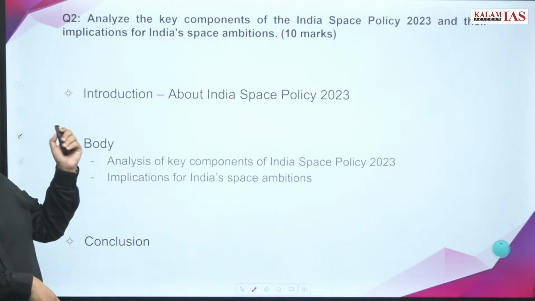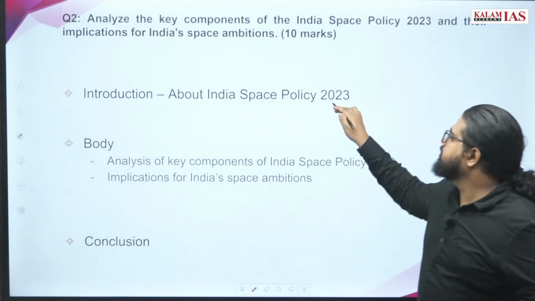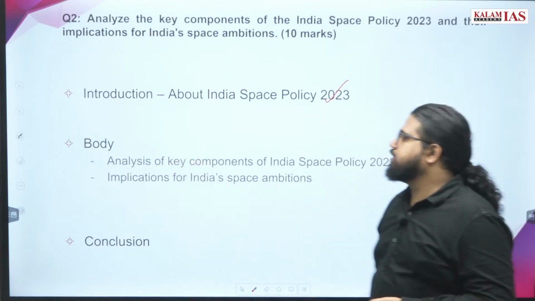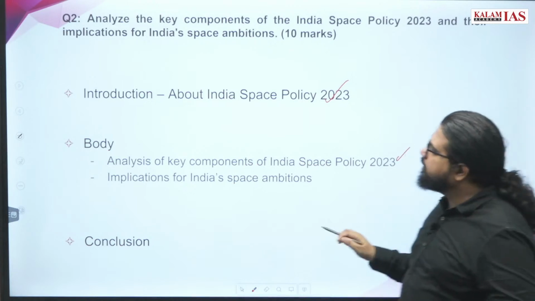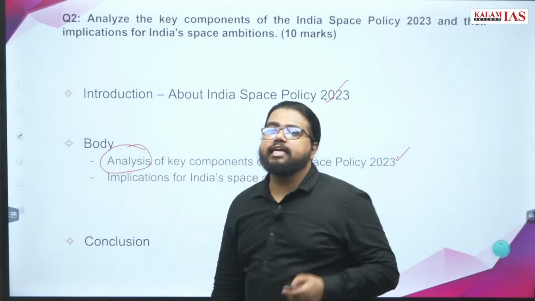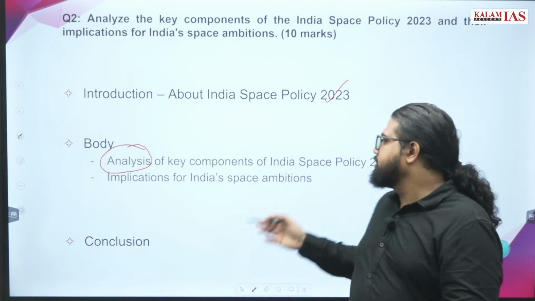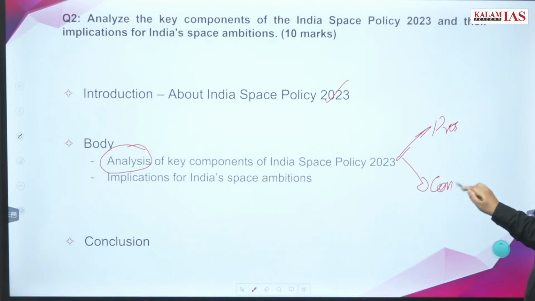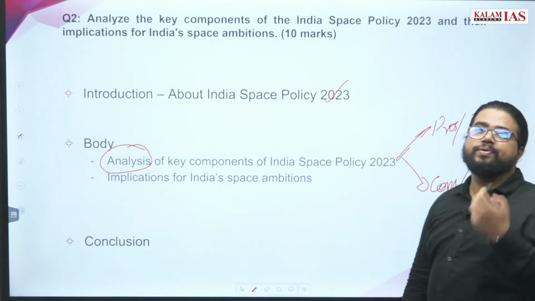Let's move ahead. So what will be the structure of your answer? Introduction will be about Indian Space Policy 2023. You can give a very brief idea. In the body, it shall include 2 parts: analysis of key components of India space policy. There is the word analysis. I again say, give respect to these kinds of words in the question. If analysis is given there, your answer should contain at least some points on pros and some points on cons. If it is a policy, there should be some point on criticism, some point on positive aspects. These elements should be there in your paper.